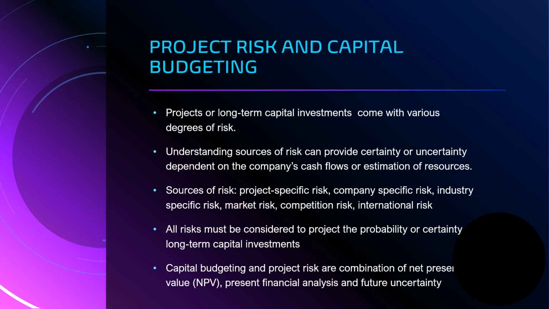In capital budgeting, project risks are combined in the metric NPV. This considers the time value of money and incorporates the discount rate that reflects the inherent risk of the project. If the NPV is positive, the project is more likely to generate more than the initial investment. If the NPV is negative, it shows the high-risk discount rate and will ultimately result in a lower NPV.